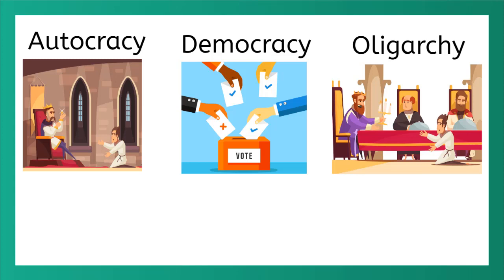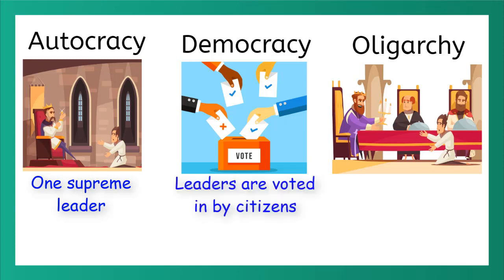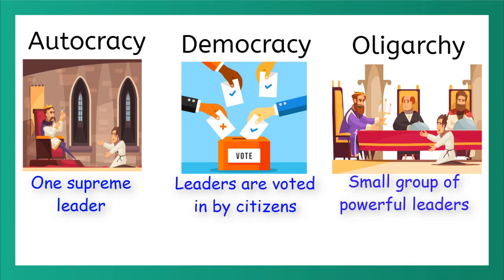So let's do a quick review. An autocracy has one supreme leader who does not have to follow any laws, like a king or a dictator. A democracy has leaders that are voted in by the citizens, and the citizens have a say in what the laws should be. An oligarchy has a few leaders who are the only ones able to change laws, and they cannot be voted out by the citizens. All three of these types of governments exist in the world today.